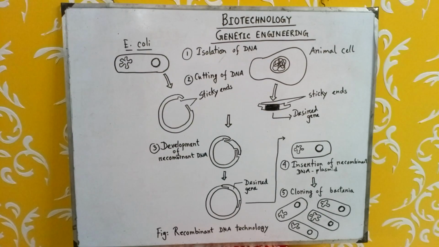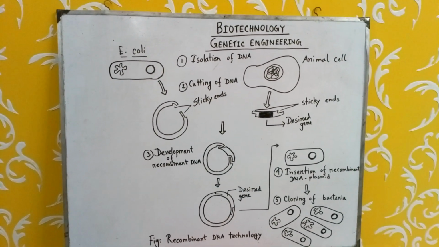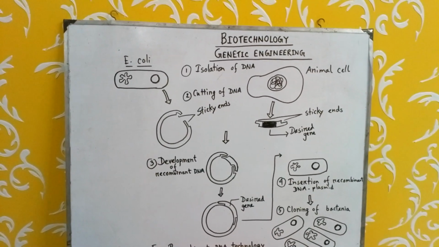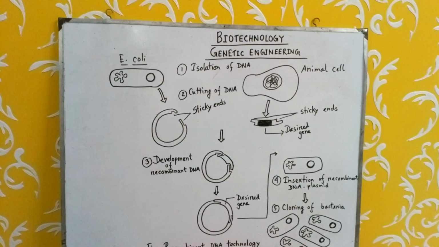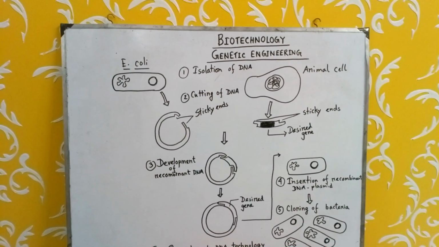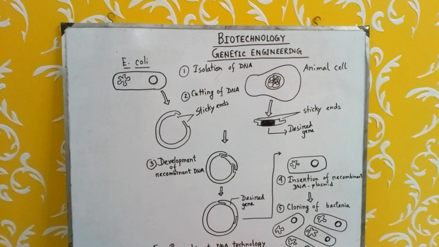In livestock, in animals, genetic engineering also has great application, such as in sheep, the human growth hormone producing gene is being transferred to increase the size of sheep and also increase meat production.